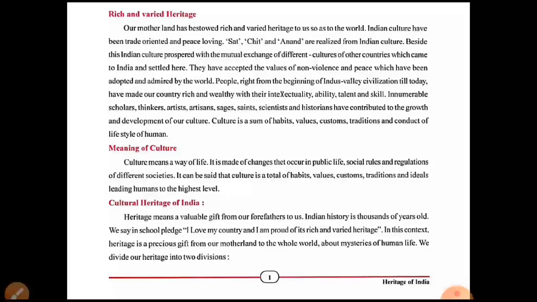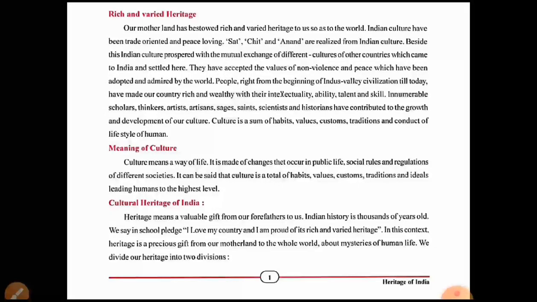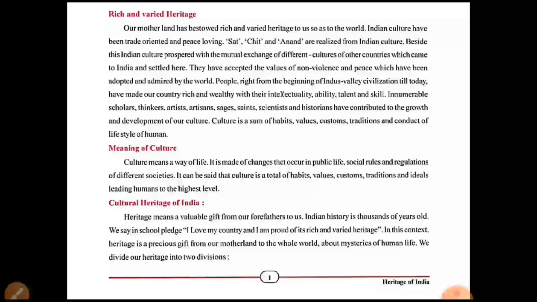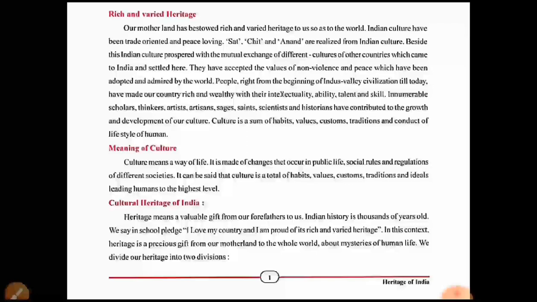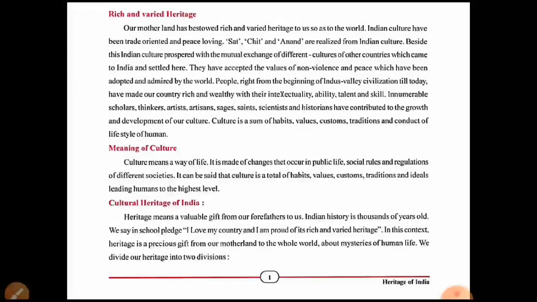Our grandparents, their grandparents, whatever valuable things were given by them to us, are known as heritage. Indian heritage is thousands of years old. So in India we can see heritage which was not made by humans at the present time, but was thousands of years old.